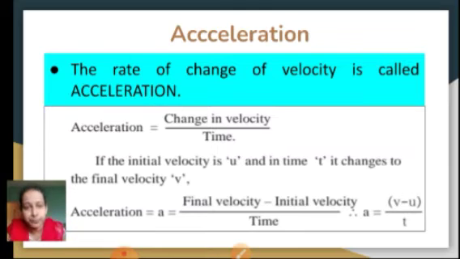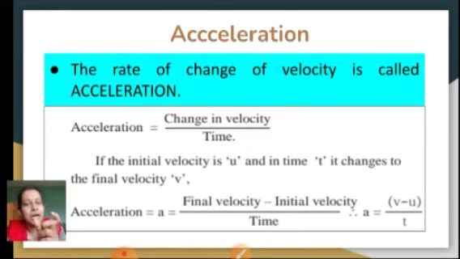I hope you have understood. What is the next term now, because we will be going higher and higher. Acceleration is given by the formula change in velocity upon time. That means after a certain time there is a change in the velocity. For example, take a path A to B, linear motion. We will talk right now about linear motion. A to B, B to C, C to D, D to E. Suppose the object has started from A to B.